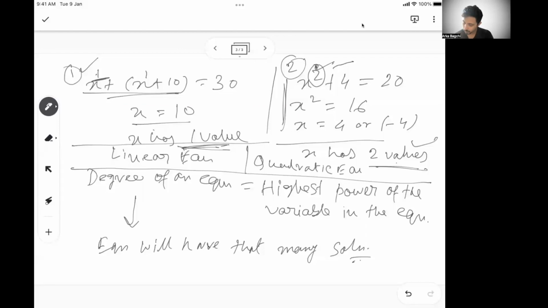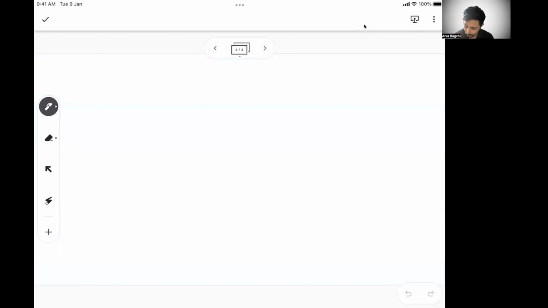So this is the foundational difference, and this is where we will focus today: what is a linear equation. Now let's say there is an equation 3x plus 4y equal to 12. Here you see both variables have the highest power as 1. So this is still a linear equation, but there are two variables. We will not be able to solve this equation and find the value of x and y separately.